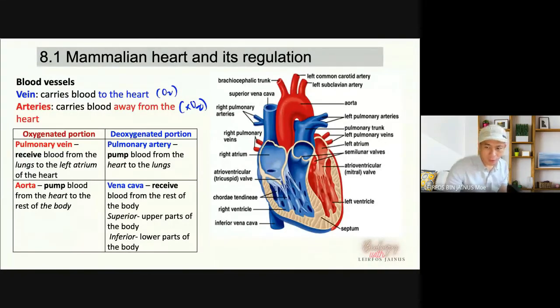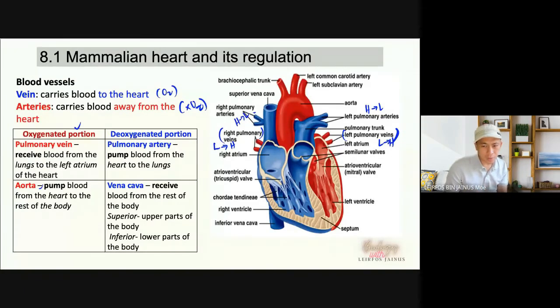Alright. Veins, we have the right pulmonary vein and then the left pulmonary vein. Okay. These veins will carry the blood from the lungs to the heart. This one is the same, lungs to the heart. Arteries, okay, the arteries here will carry the blood from the heart to the lungs. Left pulmonary artery, from the heart to the lungs. Okay. Oxygenated portion, pulmonary vein, aorta. Okay.